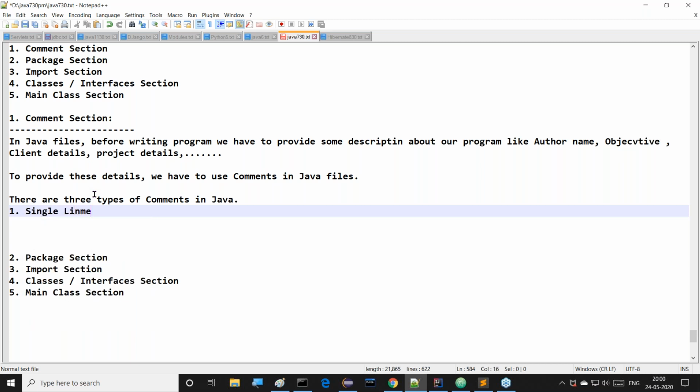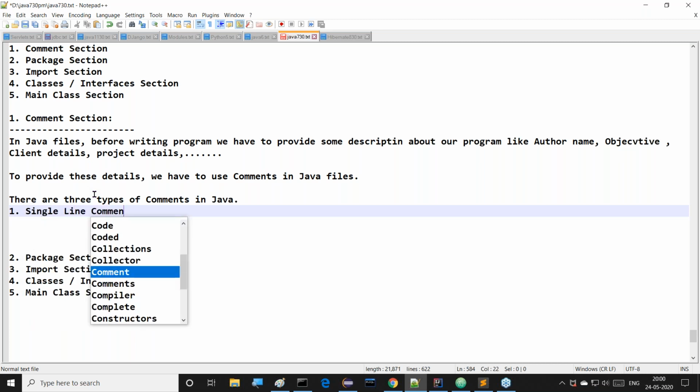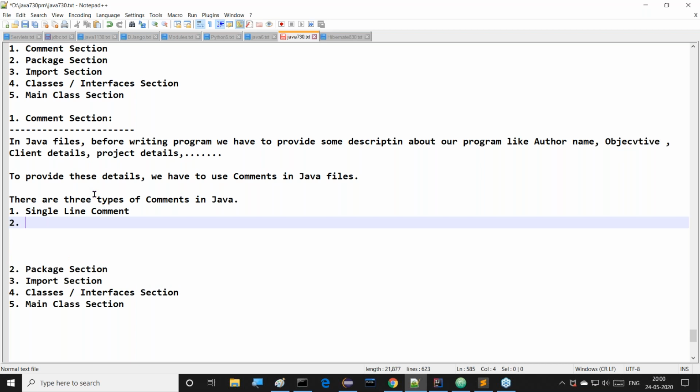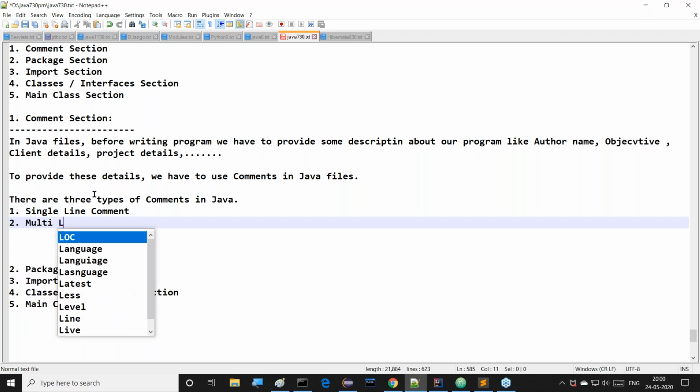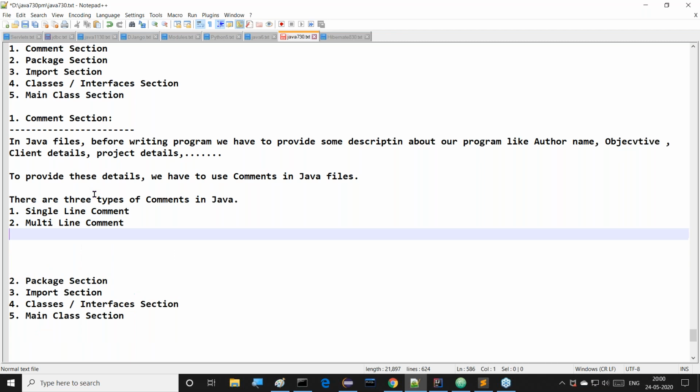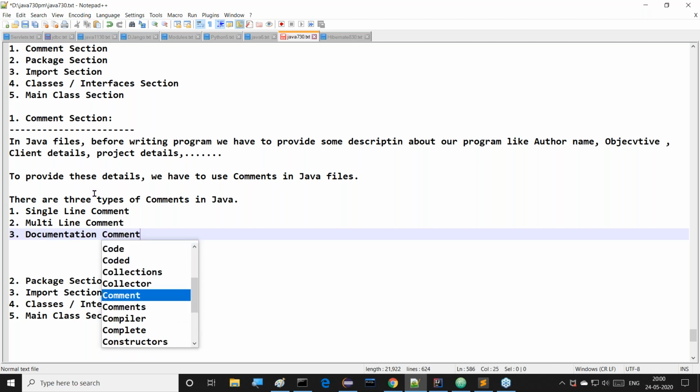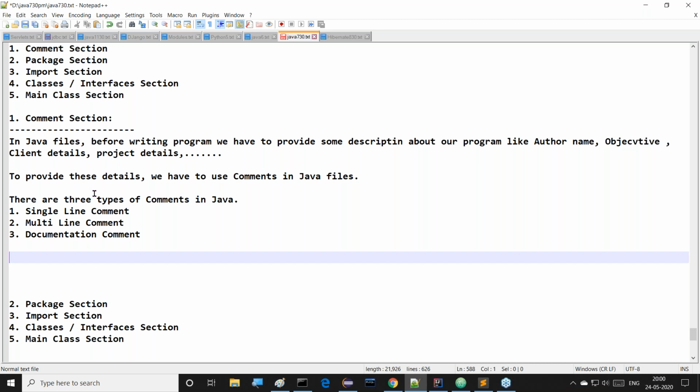First one is the single line comment. Second one is the multi-line comment. And third one is the documentation comment. Single line comment, multi-line comment, documentation comment. Overall, these are the 3 types of comments that exist. All of you observe this clearly now.